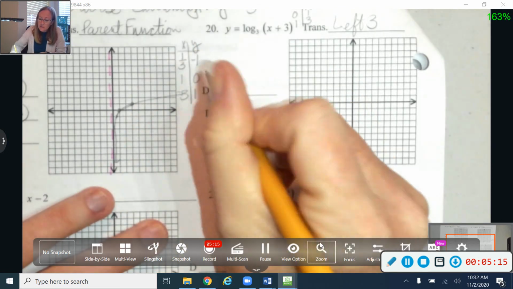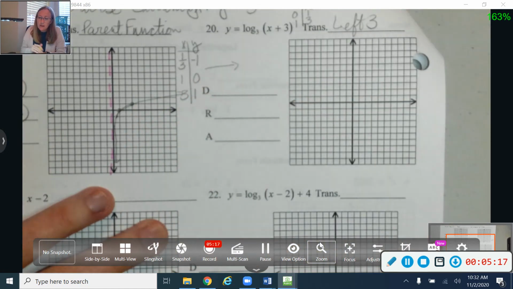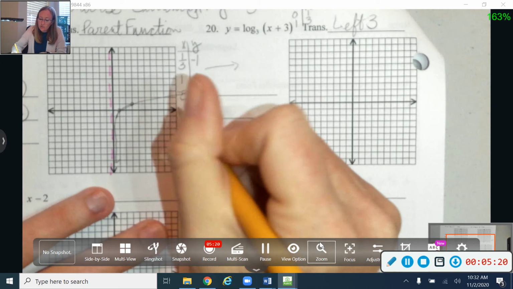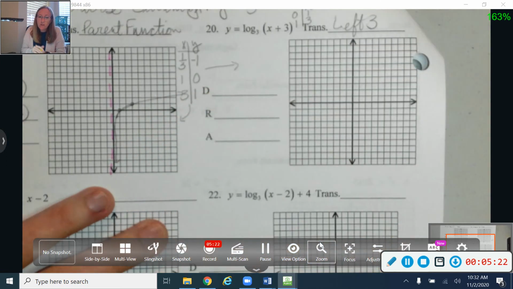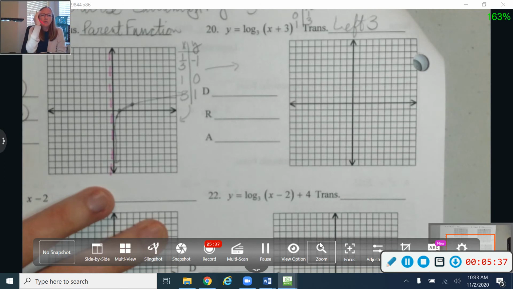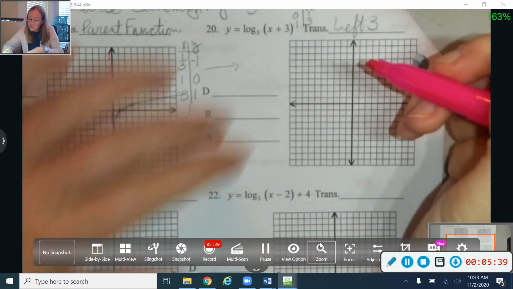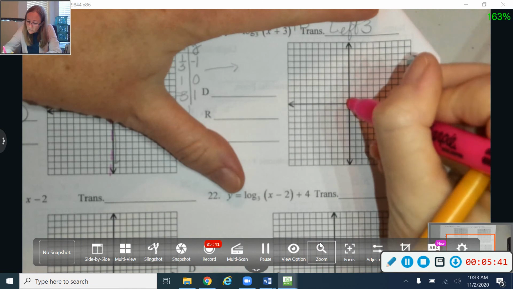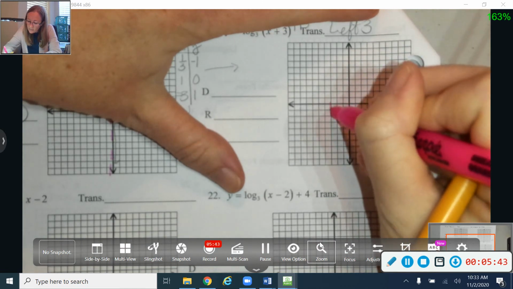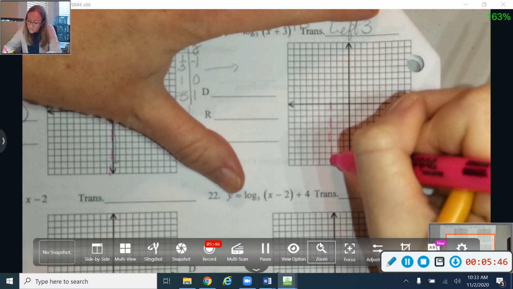Right, so that's my transformation here, is left 3. And I'm going to use these same 3 key points for this graph over here as well. So these 3 key points go for both of these graphs. And so I'm going to take those 3 key points and I'm going to move them all to the left 3. And you can do that first, or you can draw your asymptote first. I like to draw my asymptote first. And so with a vertical asymptote, I'm going to need to move left or right to affect my vertical asymptote. So on this one, my asymptote is also going to move to the left 3. So 1, 2, 3 is right over here.